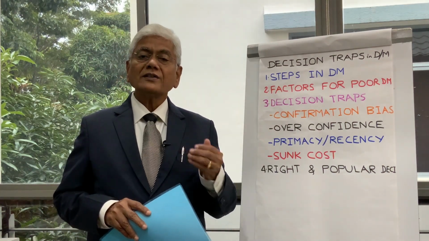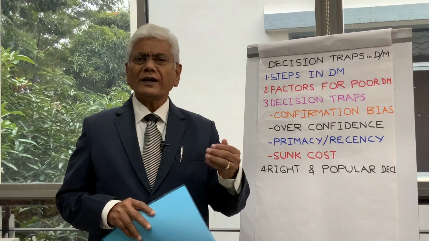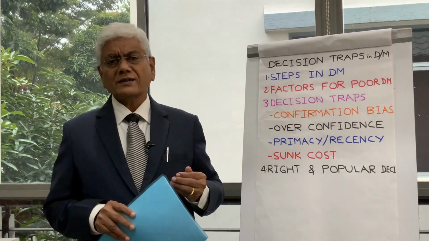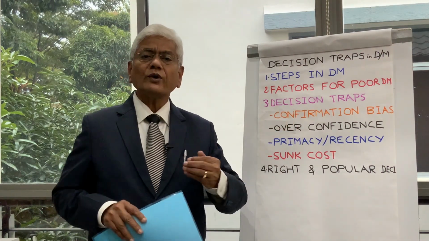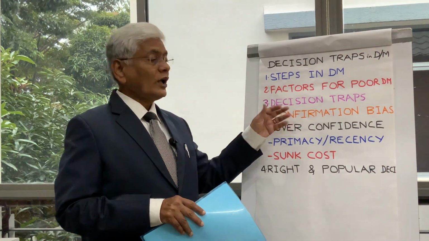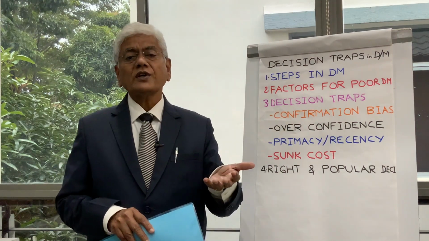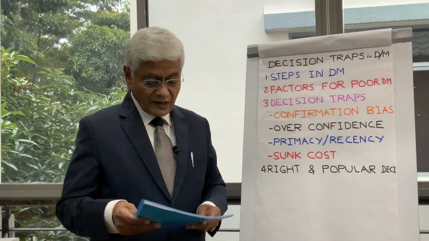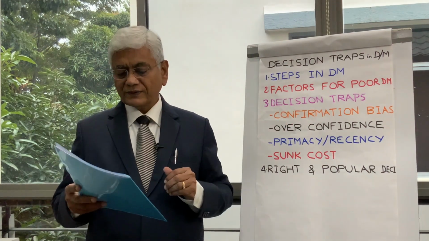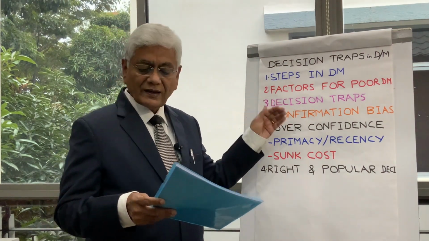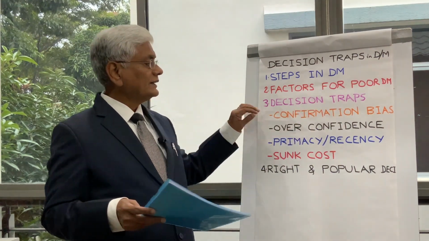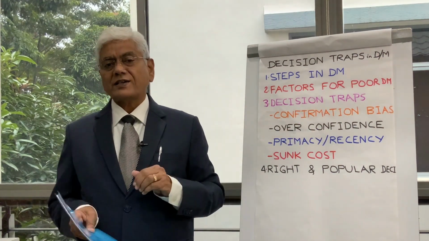Now, let me elaborate what are these decision traps. Let me elaborate at least a couple of them. First one is called confirmation bias. That means you want to seek only information which confirms your belief. You also will avoid information which doesn't confirm your belief. So what you need to do is discipline yourself and ask questions to disconfirm your belief. That's how you can overcome confirmation bias trap.